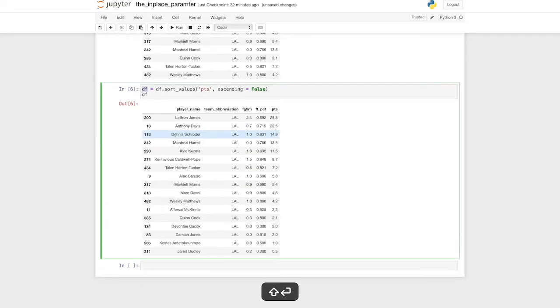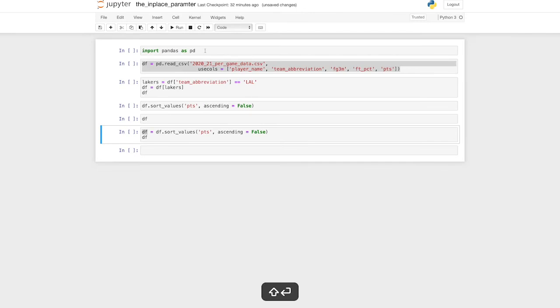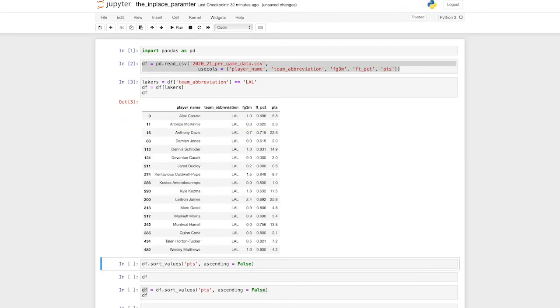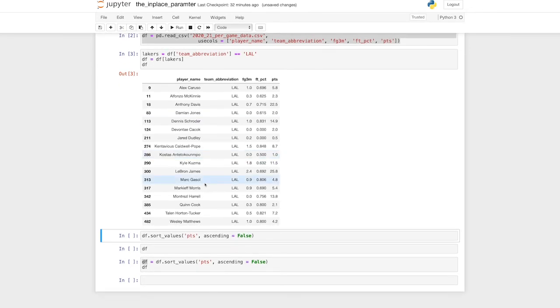So, where does the in-place parameter come into play? Well, let's clear our notebook right now. So we're basically starting from 0. And then we'll run our original cell to read in the data and to filter the Lakers data frame. And only this time, we're going to go through that same point sorting. However, we are going to use the in-place parameter and set it equal to true.